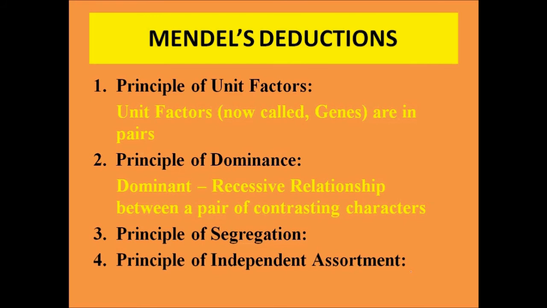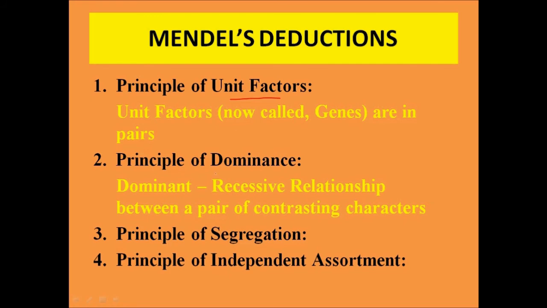Now, from all the experiments which were conducted by Mendel, he came forward with some deductions. So, Mendel has put forward 4 principles. The first principle was about unit factors. These days, these unit factors which were termed by Mendel, we now call genes.